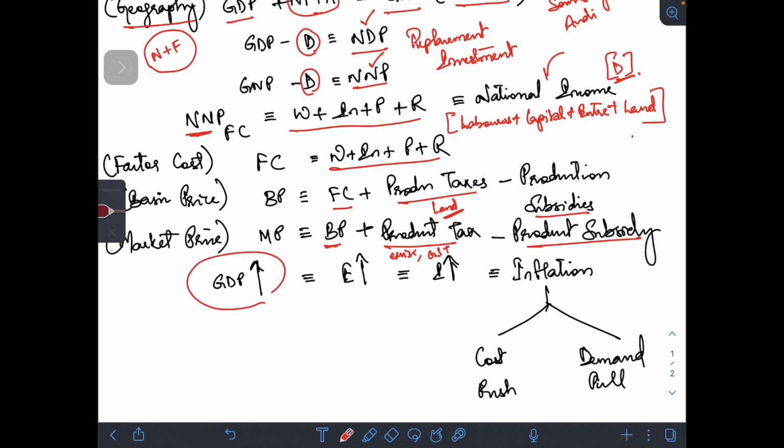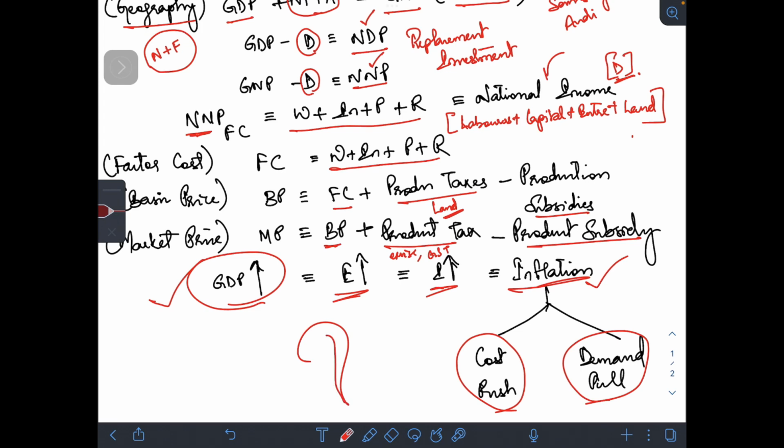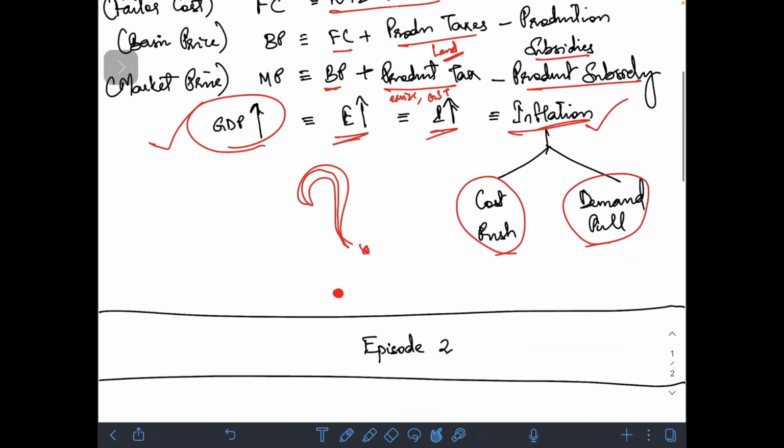How important is GDP for a country? Growth in GDP will increase what? Employment opportunities, which will increase income, which takes us to our next topic, that is inflation. That means whenever you have GDP increase, you will always have some amount of inflation. Inflation, again, is of two types, cost push inflation and demand pull inflation. Now, what do you mean by these two entities? For that, you will have to wait for episode 2.